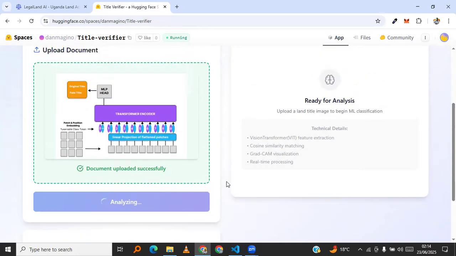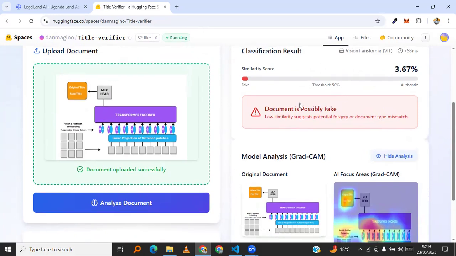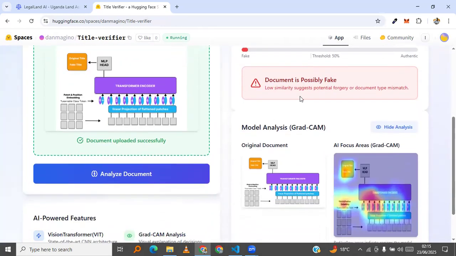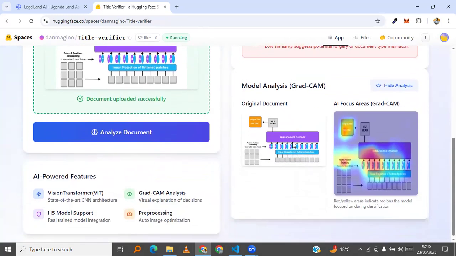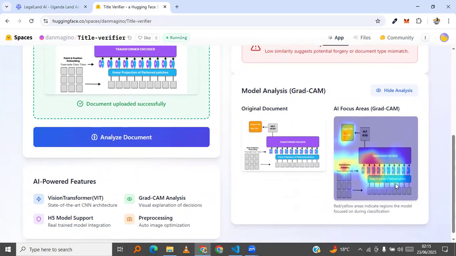So we analyze the image. This is not a land title image. Now we're just trying to analyze to see. Now it flags this as fake, with a percentage of 3.67. It flags it as fake because this is, first of all, not an original land title, and it also doesn't fall in the class of the duplicate or fake land titles. But now it's going to flag it as fake because it doesn't have any features that show that it's an original land title. So the GradCam explainability has been applied onto these areas.